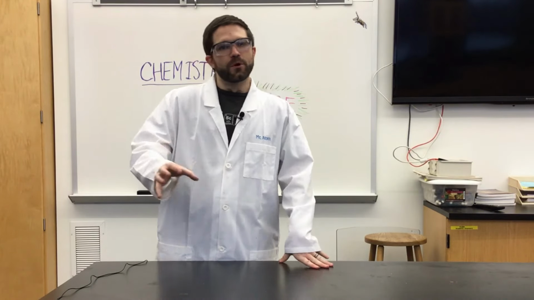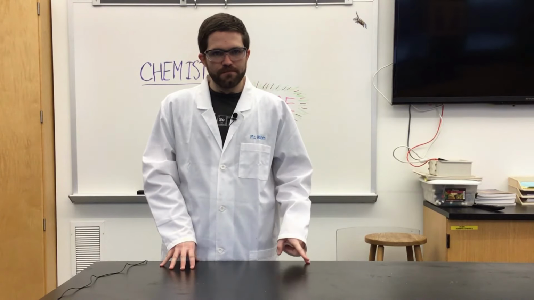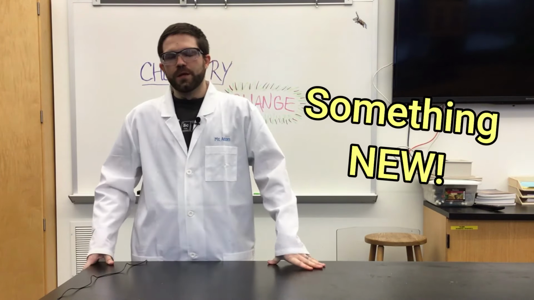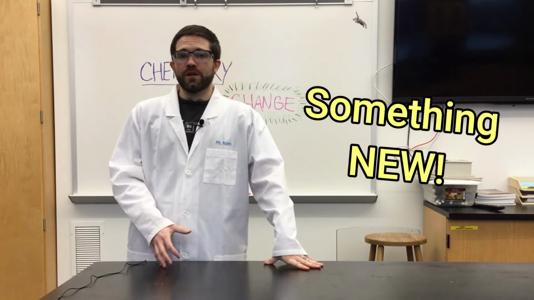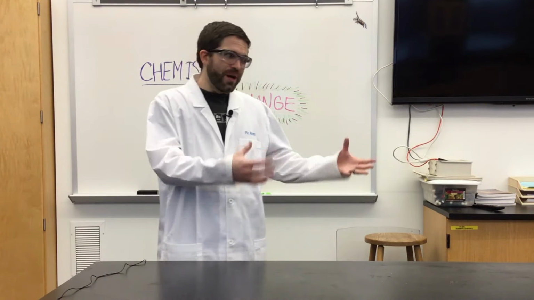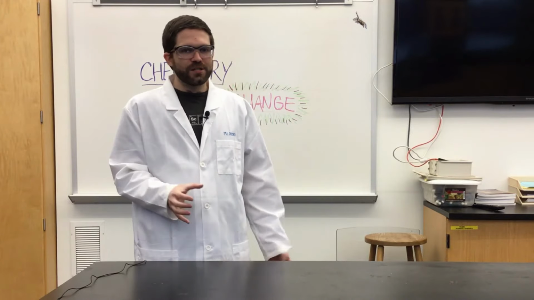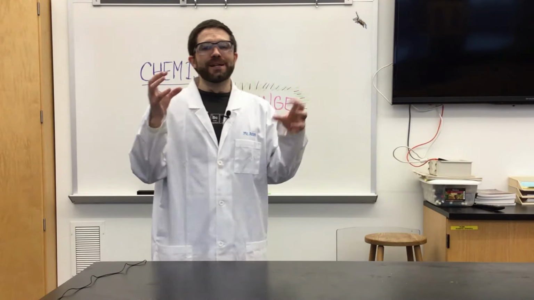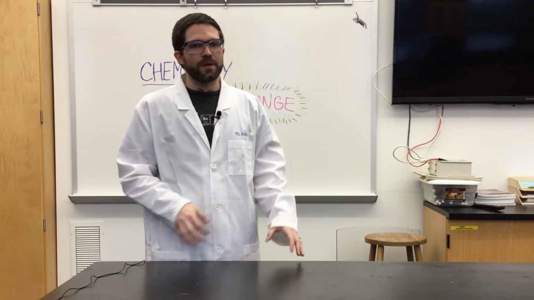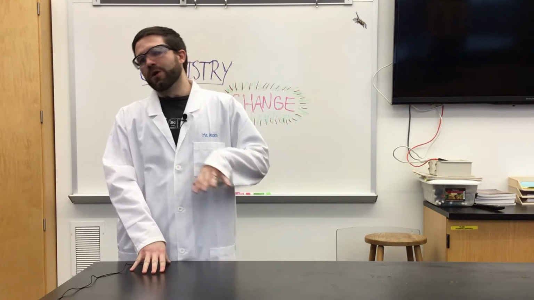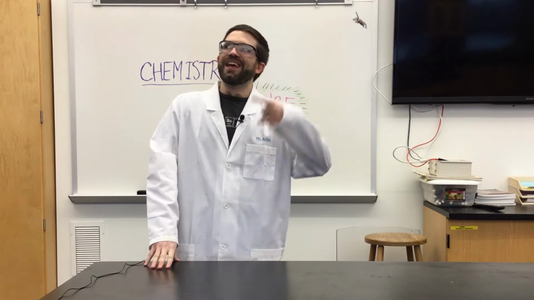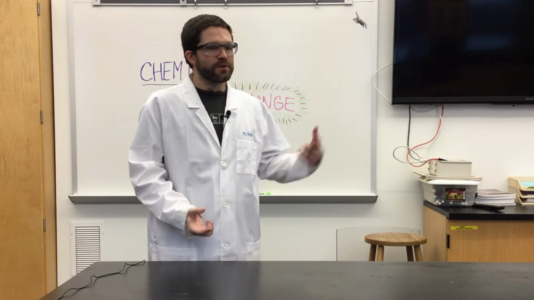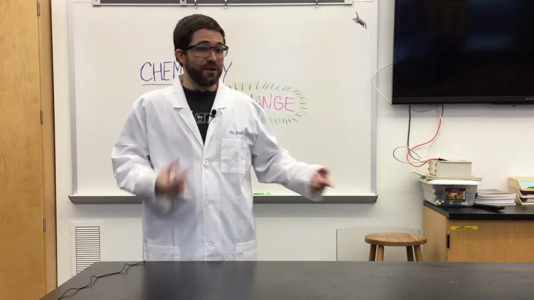But in a chemical change, you're actually creating something new. Now we know that because of the law of conservation of mass and matter, we can't actually create atoms from nothing. But a chemical change is talking about rearranging the atoms in something. You're creating a new substance by taking those atoms, taking those elements that you had before, and rearranging them to form something new. So we're going to go through a couple pre-lab questions here to kickstart your thinking about what is a physical versus a chemical change. How can I tell the difference and tell them apart in the experiments that we do in the lab today?